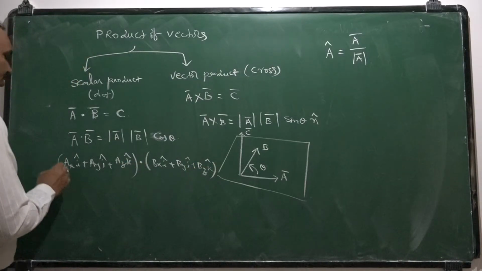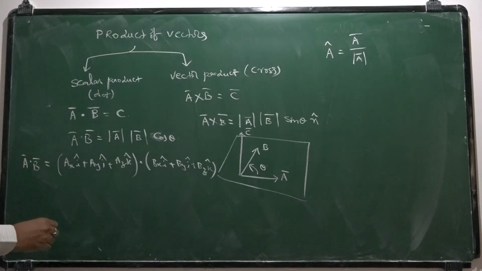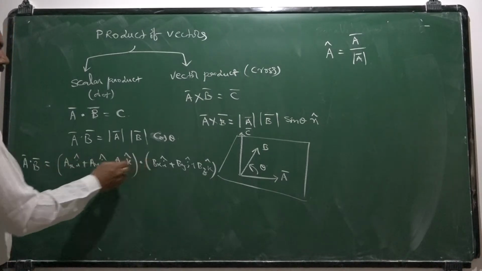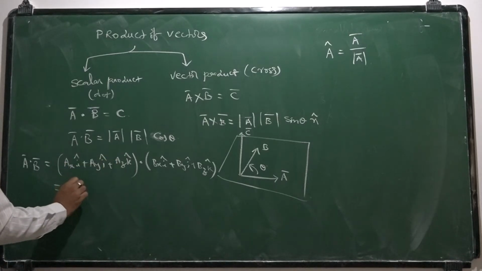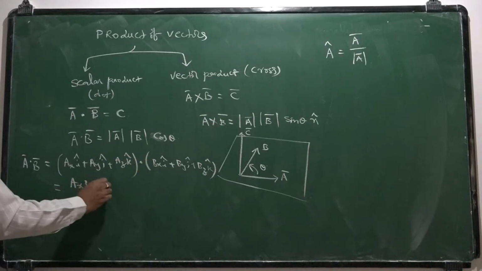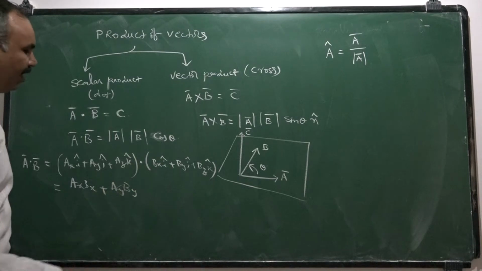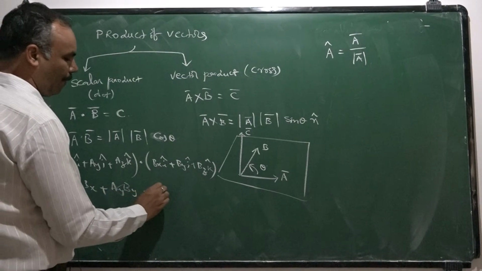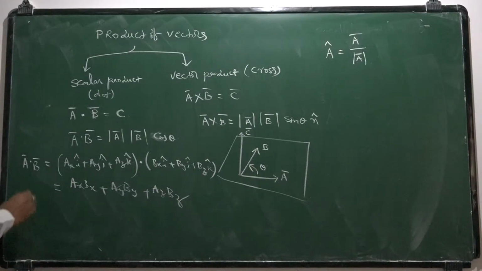Their dot product is A bar dot B bar. While finding the dot product, you should multiply and add the corresponding coefficients: ax bx, so x components are multiplied, plus ay by, y components are multiplied and added, plus az bz. This is the dot product, A bar dot B bar.